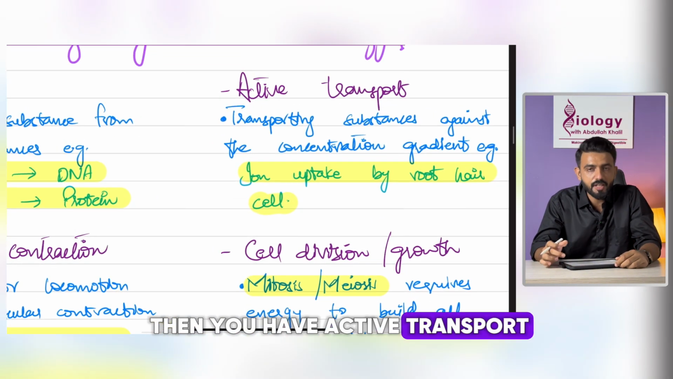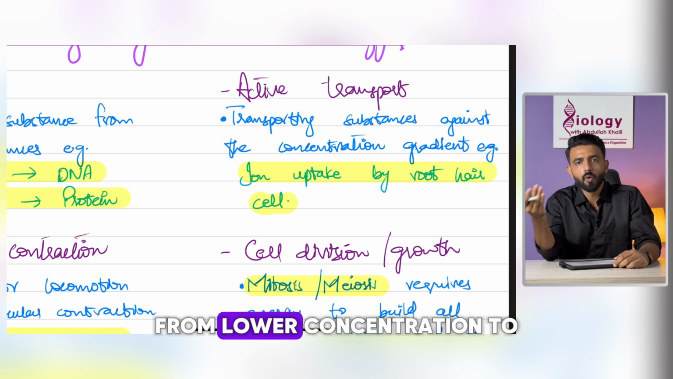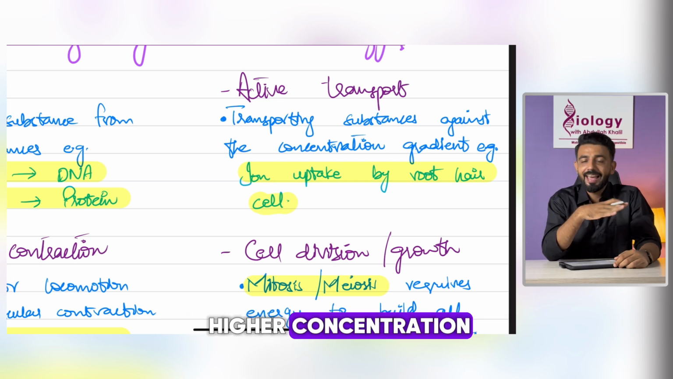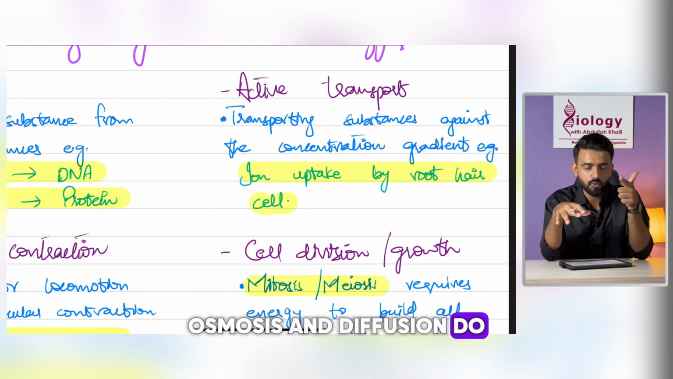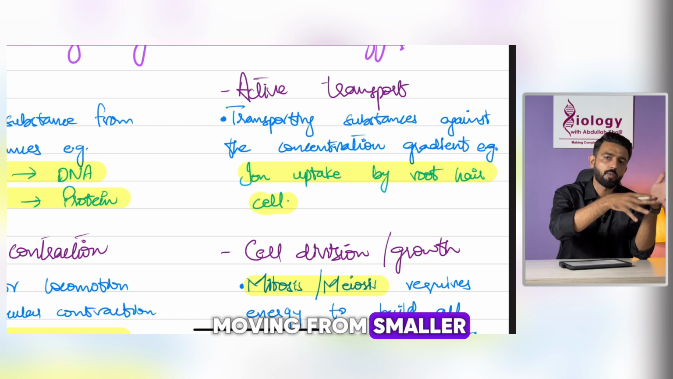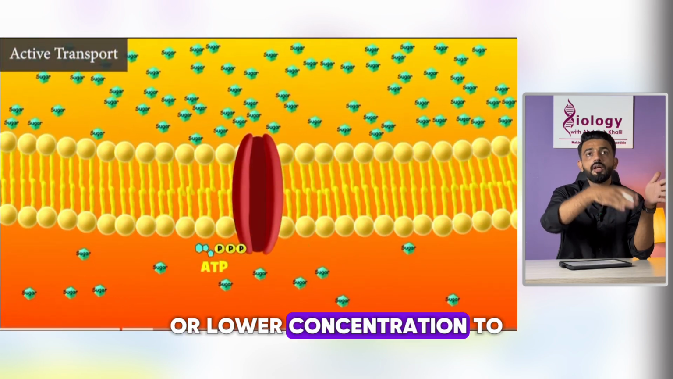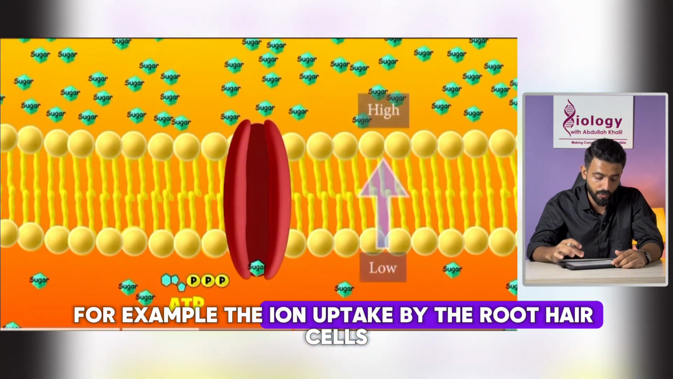Then we have active transport. Active transport is the movement of substances from lower concentration to higher concentration, and it always requires energy. Osmosis and diffusion do not require energy, but active transport does, because the substances are moving from lower concentration to higher concentration. For example, the ion uptake by root hair cells.